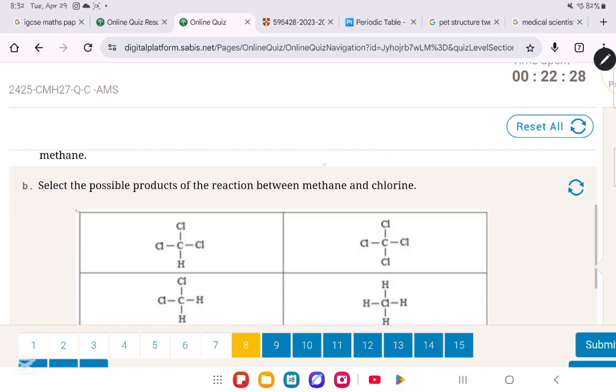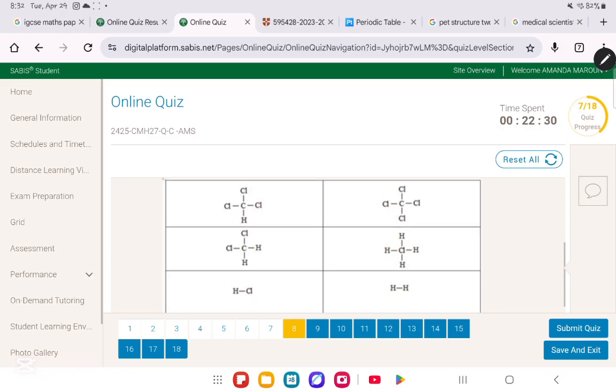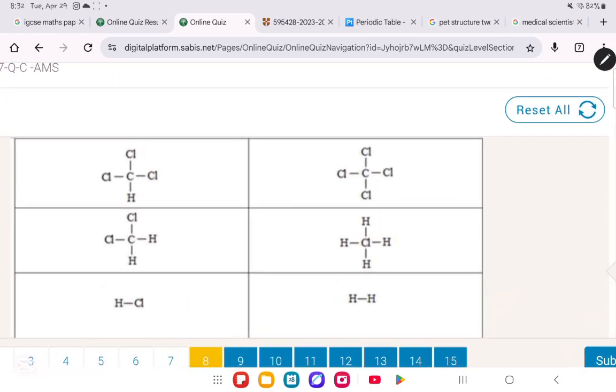Now, some of the possible products, when you are choosing the products, you have to pay attention. You can never have in the middle anything other than carbon. So in the middle, it always has to be carbon. So definitely this is wrong because in the middle we have chlorine. Only in the middle we can have carbon. Now, one of the products that will be formed is C, and then you will draw the 4 bonds, with H, H, H, Cl.